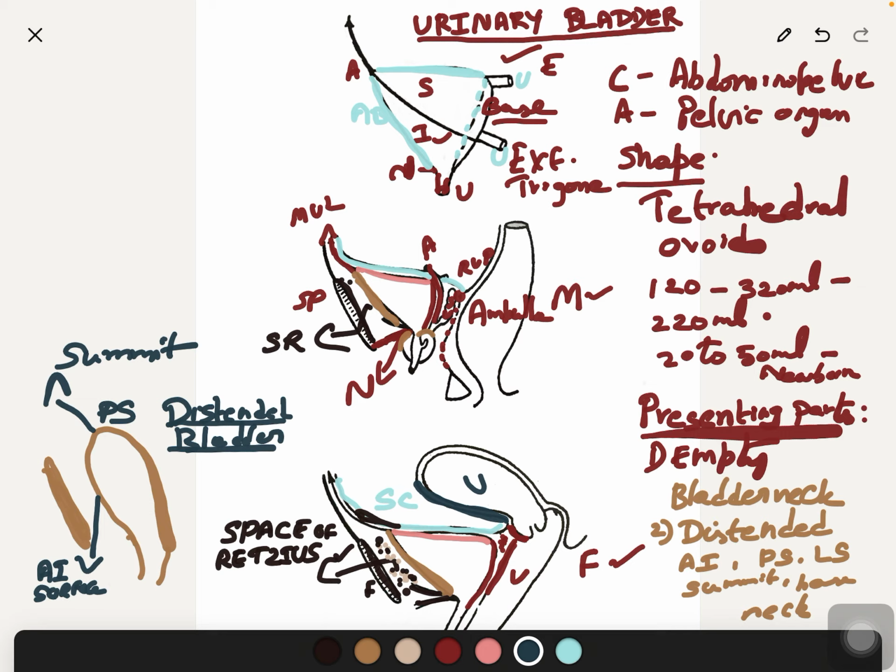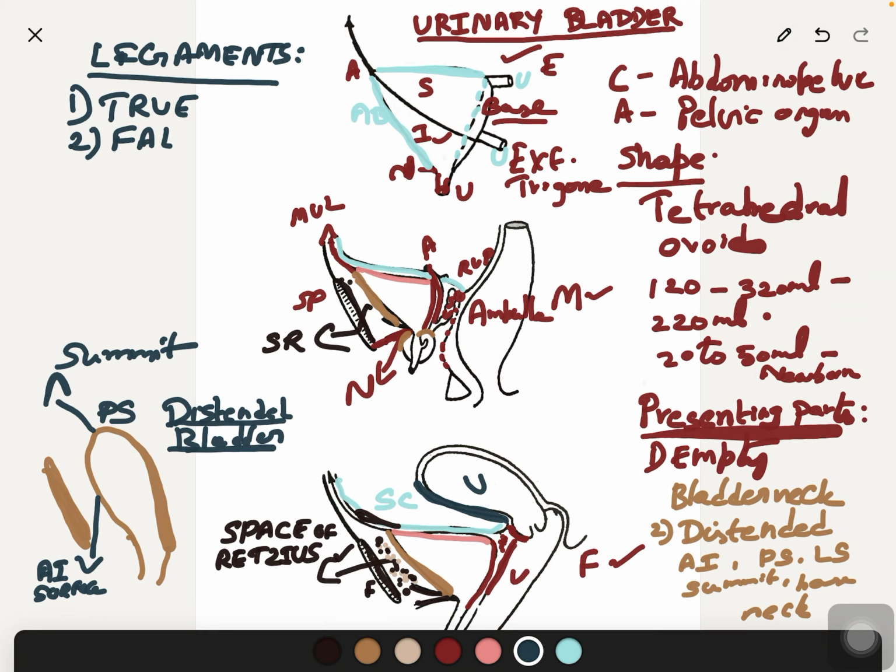In the ligaments of the bladder, we have true ligaments and false ligaments. False ligaments will always be the peritoneal folds, and true ligaments will be fibromuscular. First we will see the true ligaments.